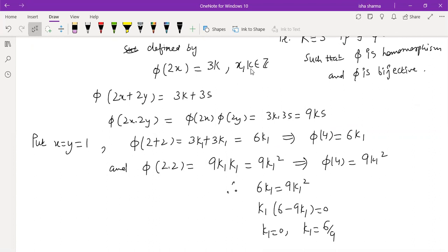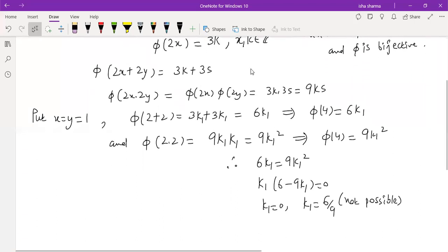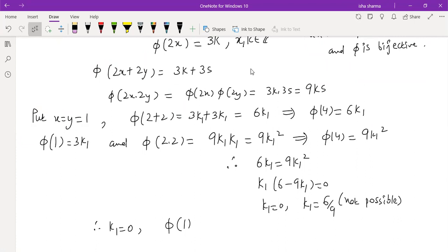So k1 is 6 by 9 is not possible, because your k, x, these are all integers. It can't be a rational number. So the only solution is that k1 is 0. So if your k1 is 0, that means phi of 1, because ultimately when you choose x equals y equals 1, phi of 1 I assumed to be 3 times k1. That is what the assumption was. So phi of 1 is going to be 0, right? Now this is a contradiction.